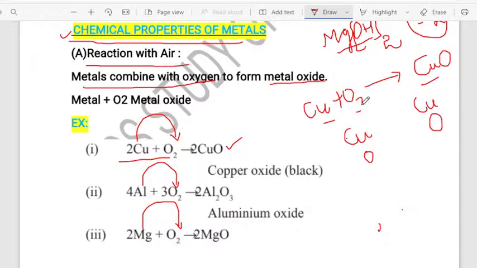Next thing, you want to note down the number of atoms. How many atoms of copper are there? There is only 1 atom of copper. How many atoms of oxygen are there? 2 atoms of oxygen. Same way here also. So if you observe, only 1 copper and 1 oxygen is there. So what do you want to balance now? Copper is already balanced. Okay, so you want to balance the oxygen now.